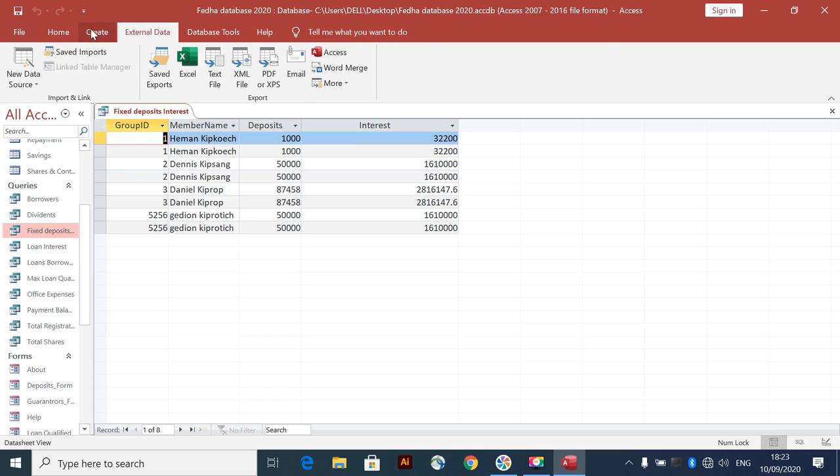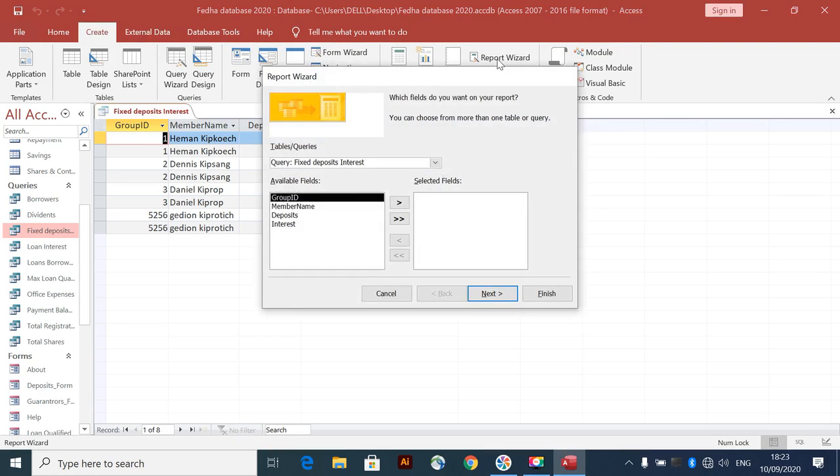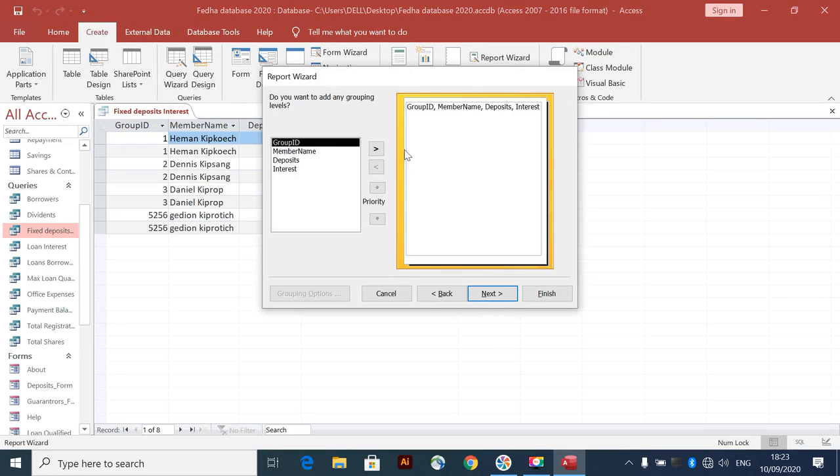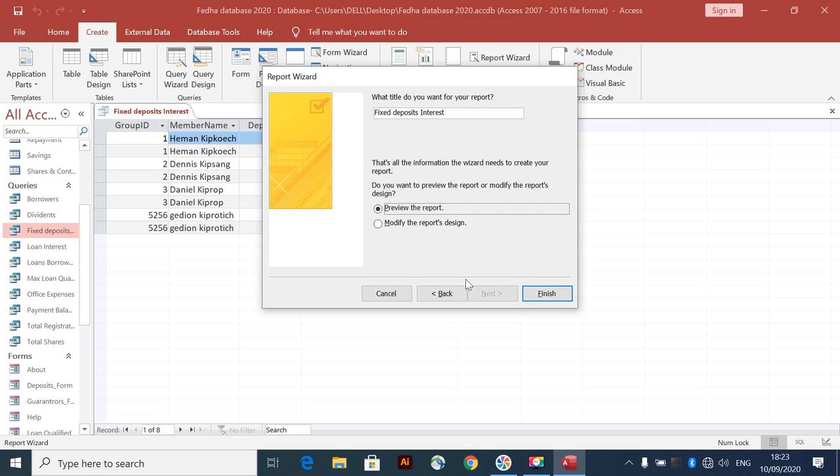Just come in here, create, then come report wizard, then select everything, go next, and choose here just right. A form, no matter a form, you can just use the tabular layout, and then next can just modify. So because I have the same report, there's no need for me to create.